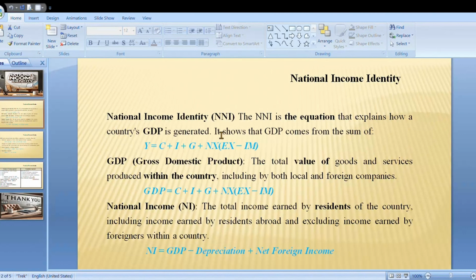It shows that GDP comes from the sum Y equal to C plus I plus G plus NX, where C is the consumption, I is the investment, G is the government spending, NX is net export. On the other hand, GDP stands for gross domestic product, the total value of the goods and services produced within the country, including by both local and foreign companies. GDP is also equal to the same equation, C plus I plus G plus NX.